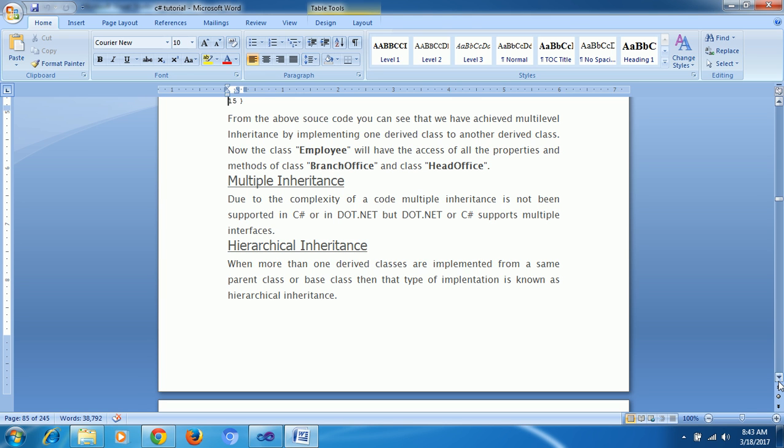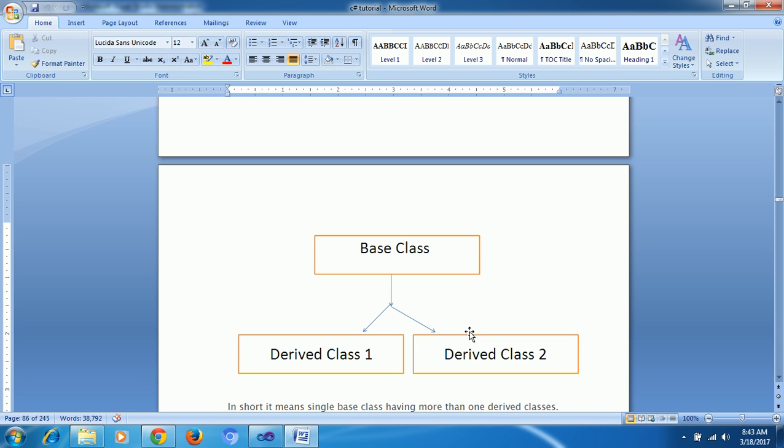Next, hierarchical. Hierarchical is just like a tree structure. This is the parent, parent to child, again child to child.